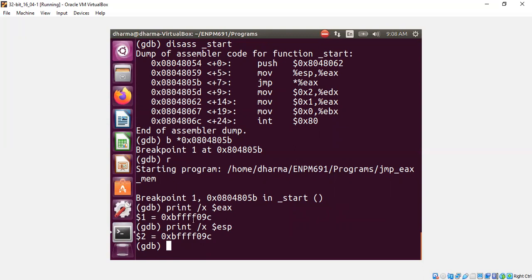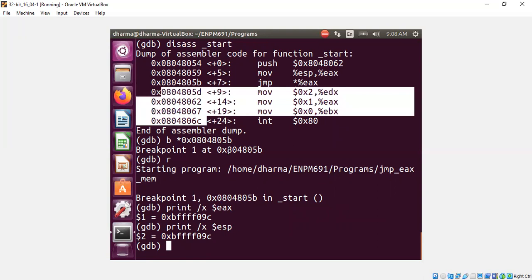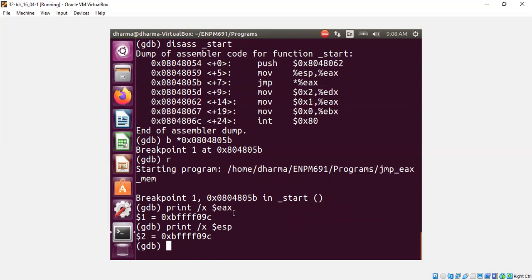EAX has this address, and that address doesn't have code. The code is actually in either here, here, or here. These are the places where code is. It doesn't make sense to jump to this address which doesn't have code. It may have some data, but that data may not be code. I can show you some data inside.